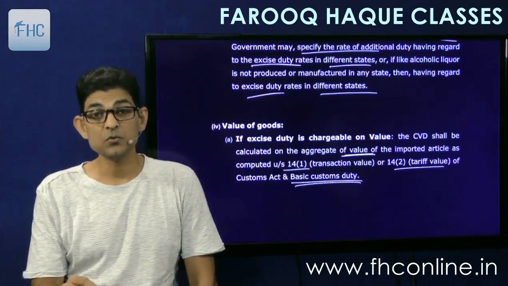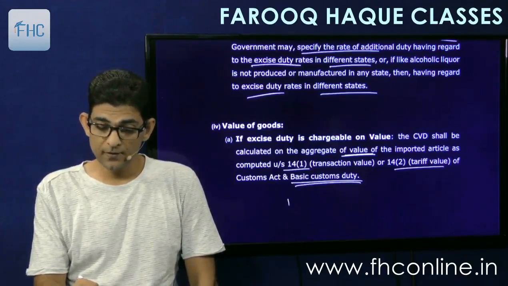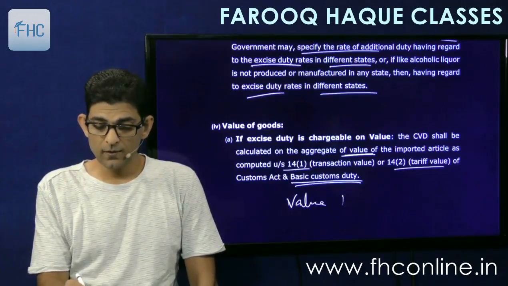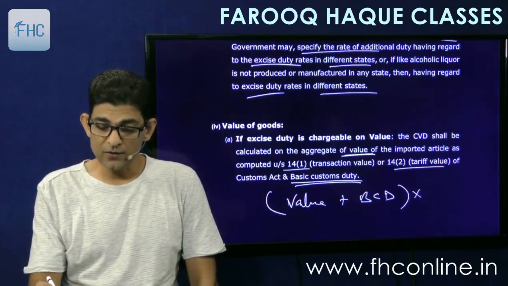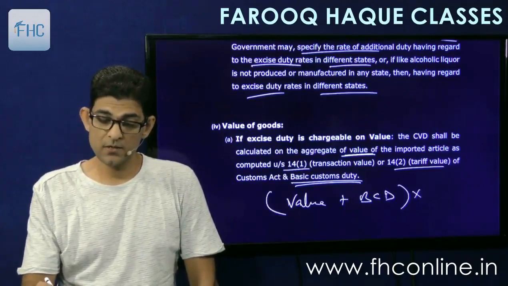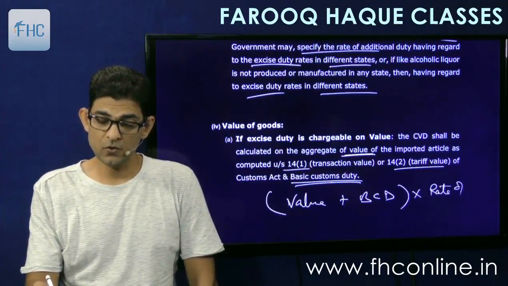So it will be value plus BCD, aggregate it, and on that you charge the rate of CVD.